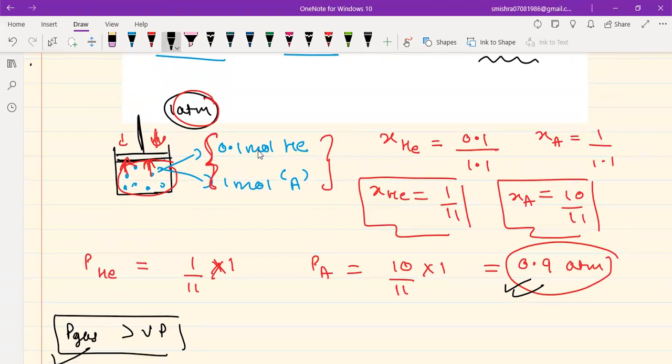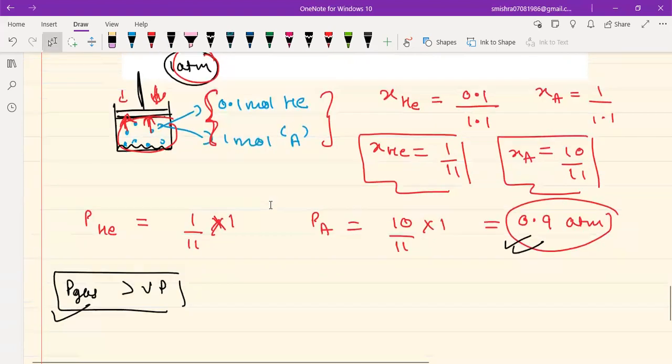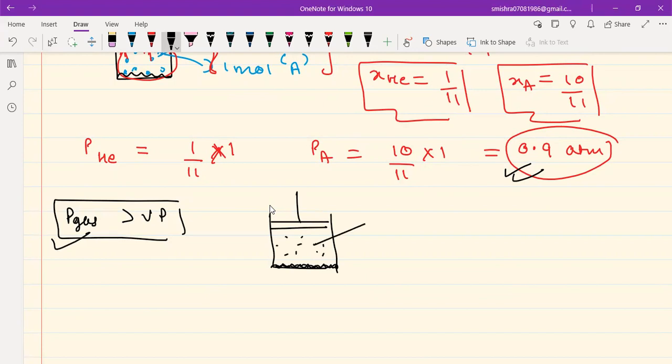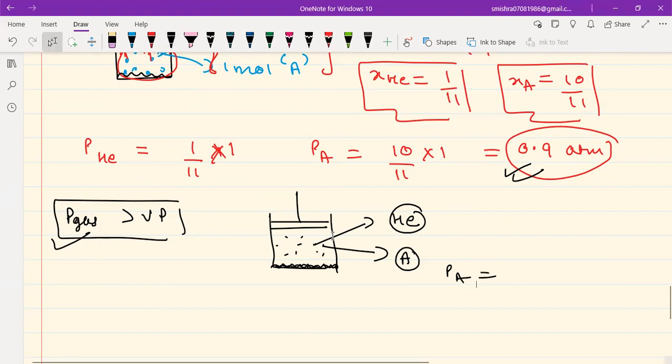So basically now there will be some condensation. This A is going to move into liquid. Eventually, in the final situation, my dear students, there will be some liquid A formed at the bottom, and over here you will have a mixture of gases, helium and A. Remember, the condensation has been brought about in A, not in helium. And A will restore its pressure equal to the vapor pressure. So guys, the pressure A would be applying. Now don't mix this condition with this condition.